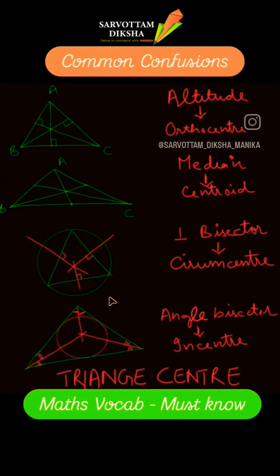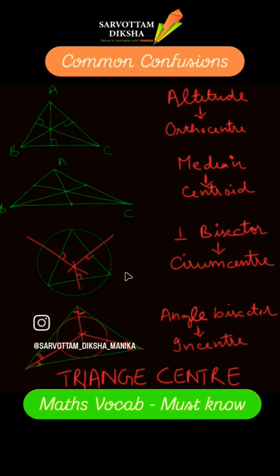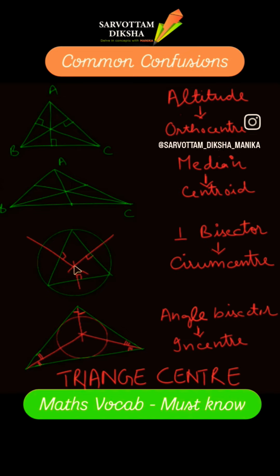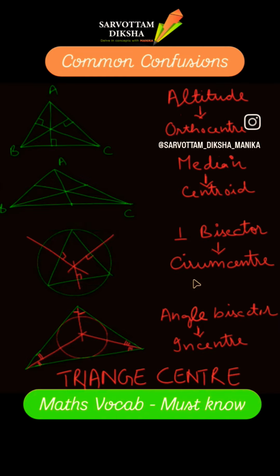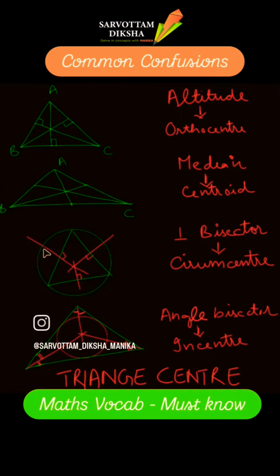Perpendicular bisector. In 9th grade, we have done a theorem where we know the perpendicular bisector of a chord always passes through the center. If I'm drawing a triangle inside a circle, then each side is nothing but a chord of the circle. So the perpendicular bisector has to pass through the center of the circle. So the point of intersection of perpendicular bisectors of a triangle is equidistant from each vertex of the triangle and it is called the circumcenter. Circum means outside. Circumcenter means a point which will give me a circle passing through all three vertices of the triangle.